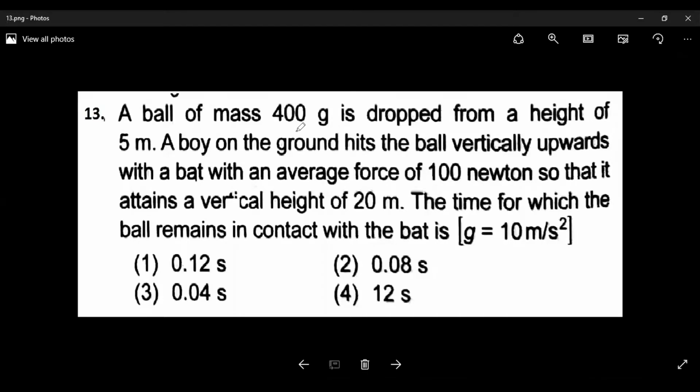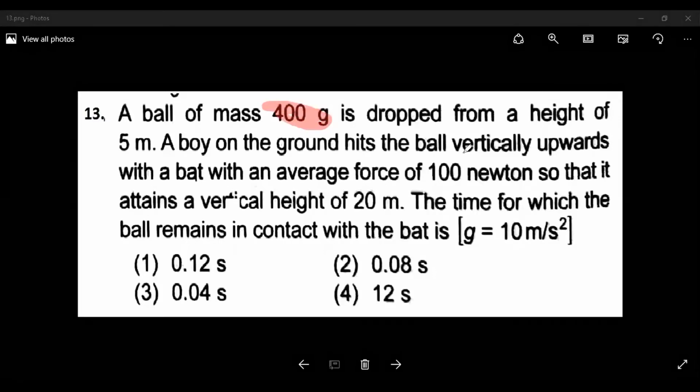A ball of mass 400 gram is dropped from a height of 5 meters. A body on the ground hits the ball vertically upwards with a bat. The average force is 100 Newton, so that it attains a vertical height of 20 meters. Find the time for which the ball remains in contact with the bat.